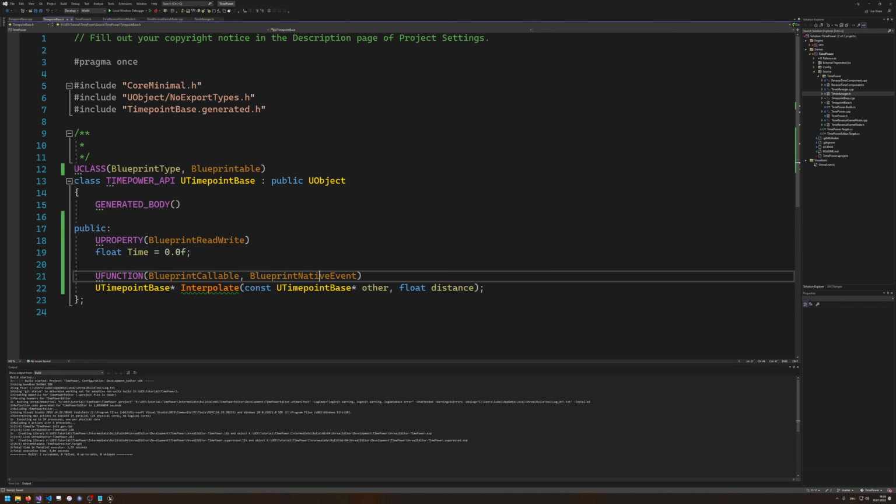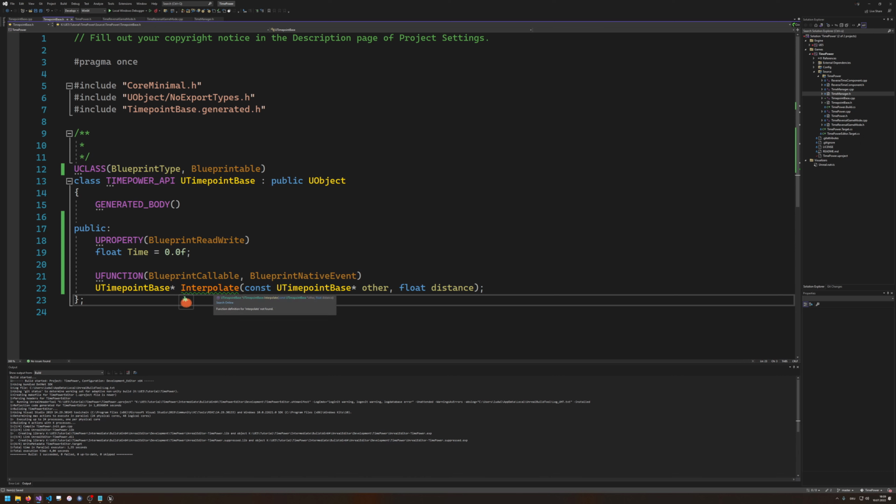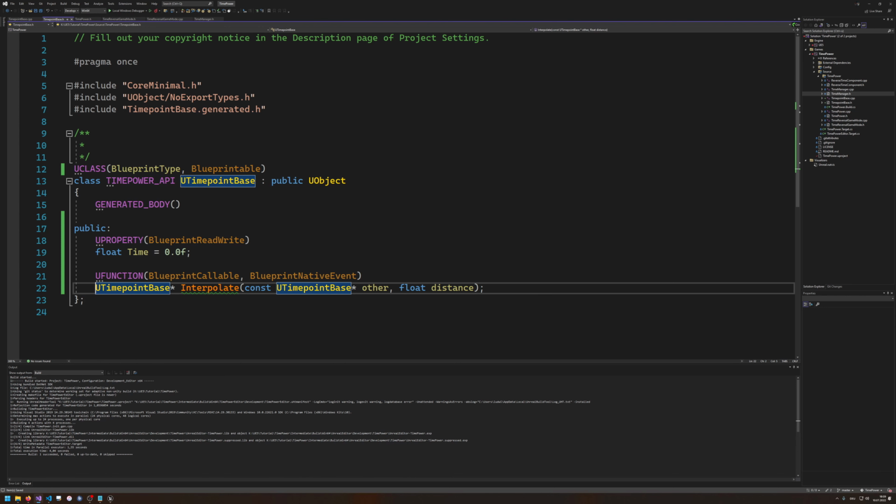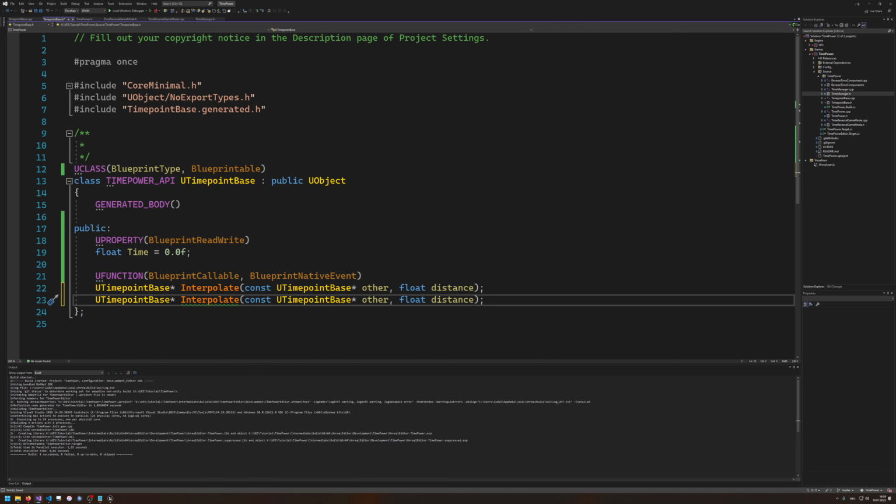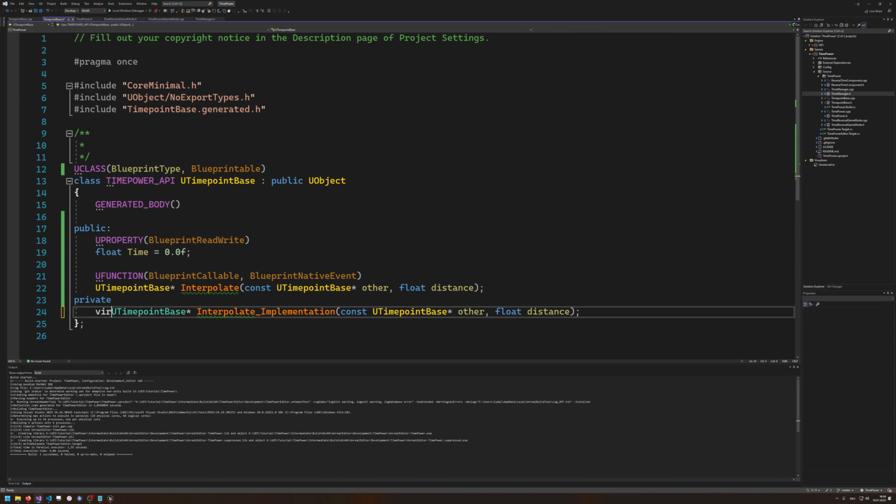So as soon as you have a native event in here, you're not going to touch Interpolate. Now you would ask me, hey, how do I add a default implementation to that? Well, duplicate the function and add an underscore Implementation. Then you're going to make this private, maybe even virtual if you like.